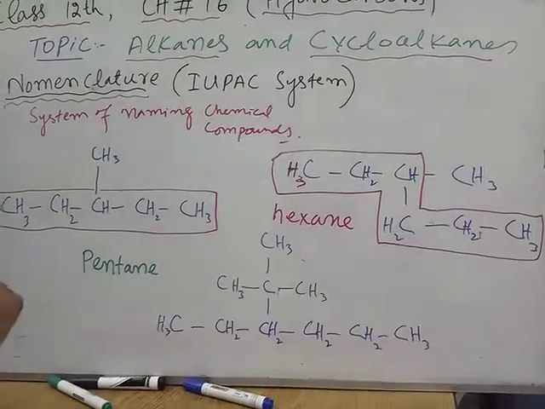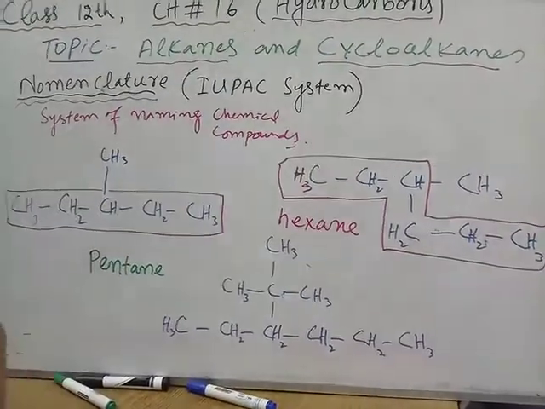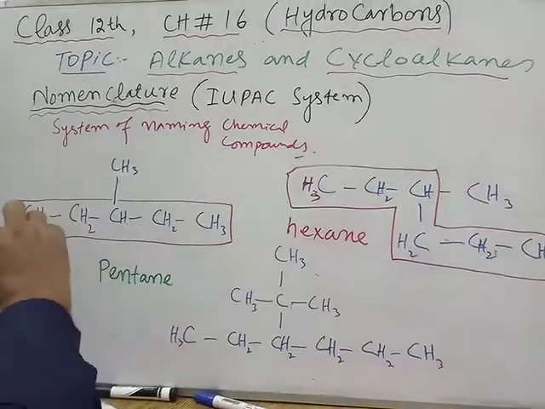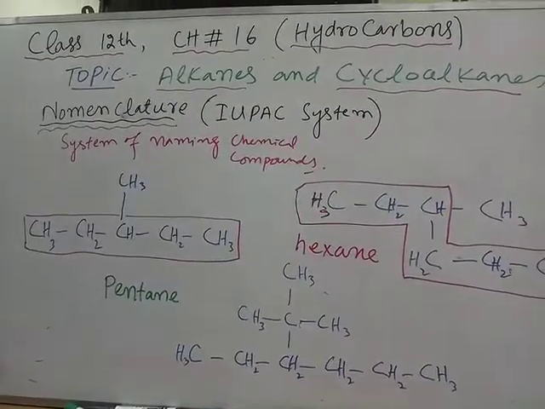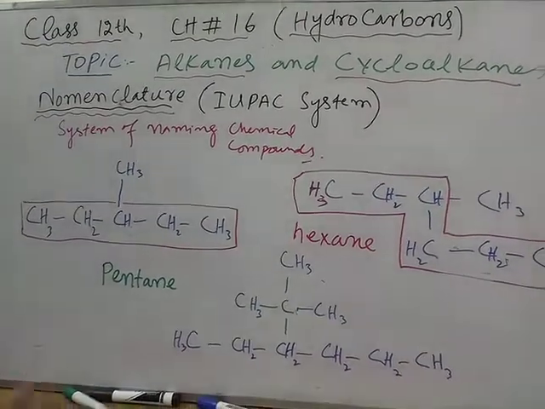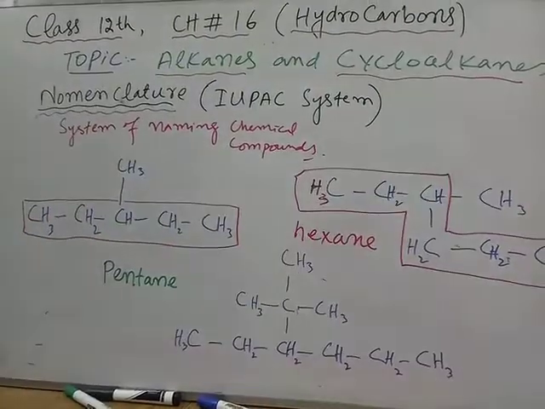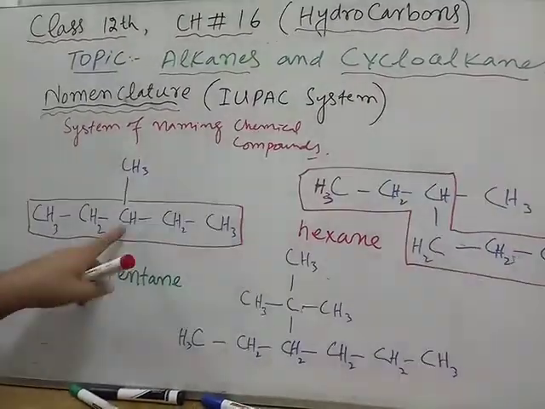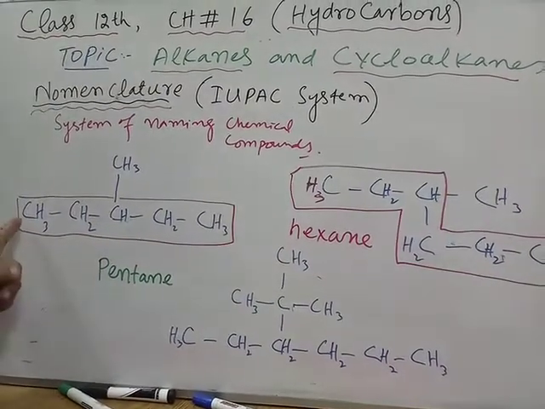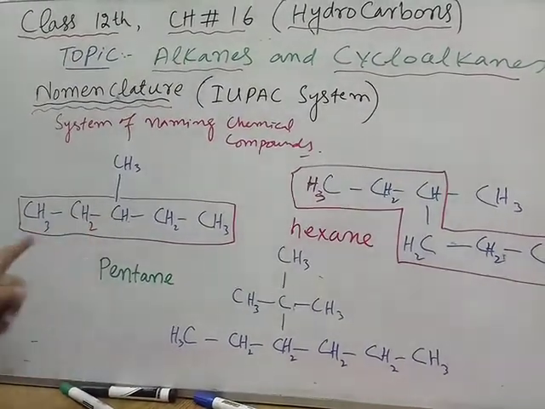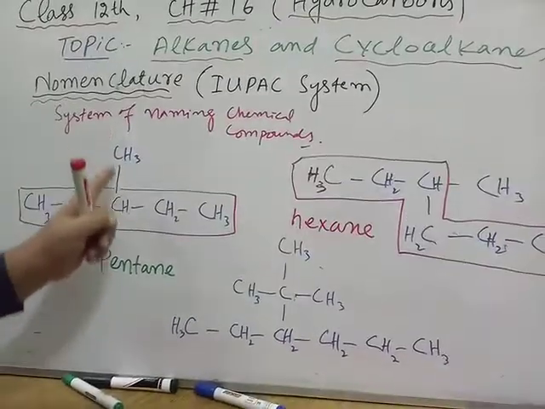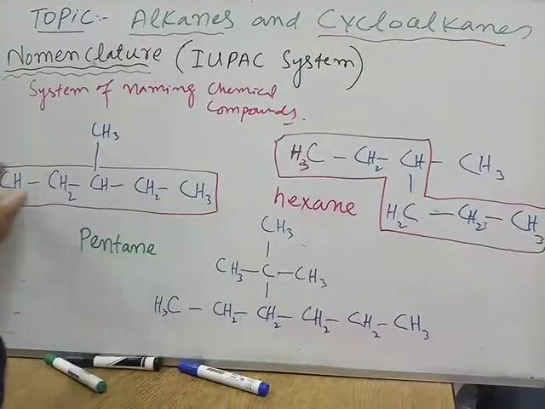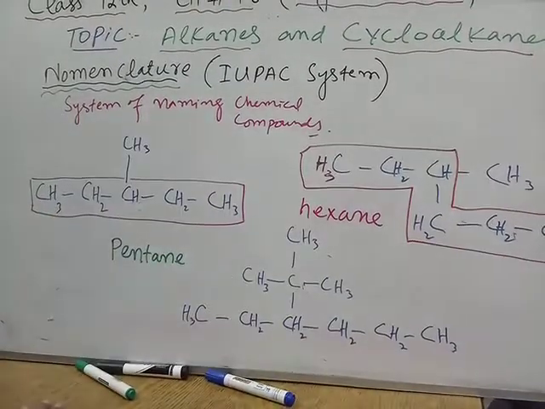I shall start numbering by 1, 2, 3, 4. But from where to start the numbering? Numbering should be started from the end to which the substituent is nearer. Look at this here, 1, 2, 3. Here the branch or substituent lies at carbon number 3. From this side, 1, 2, 3. So from both sides, the branch or substituent lies at equal position. So I can start numbering from this side as well as from this side.